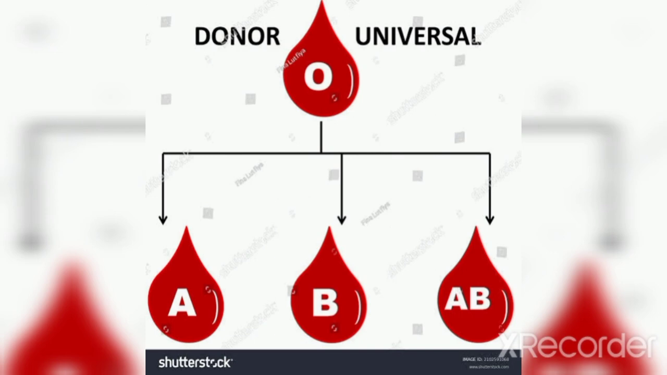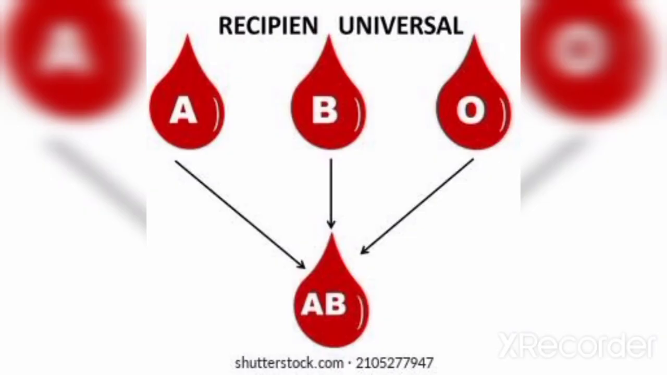A person with the AB blood group can accept blood from AB as well as other blood groups. Therefore, such a person is called a universal recipient. Why? Because the AB blood group has antigens of both A and B, but doesn't have any antibody in its serum. That's why it does not react with the antigens of any blood group received from other donors.